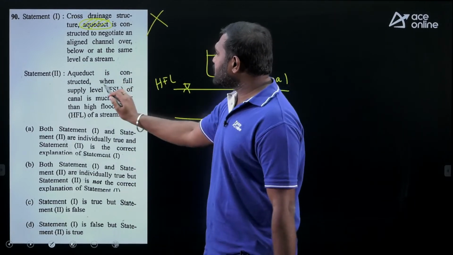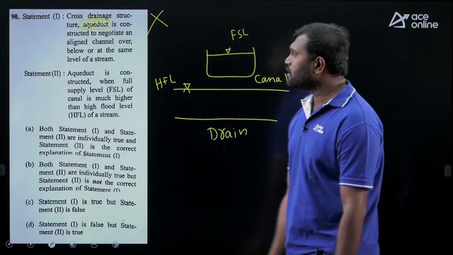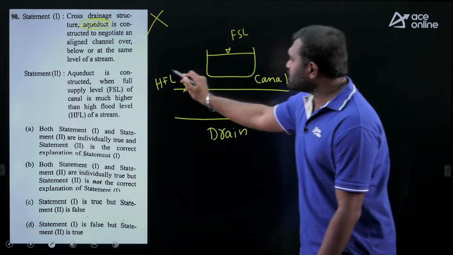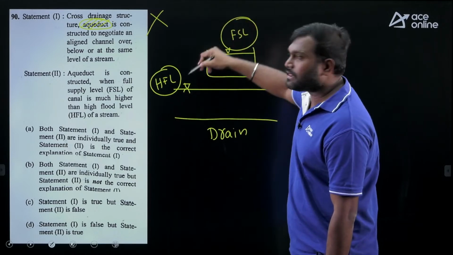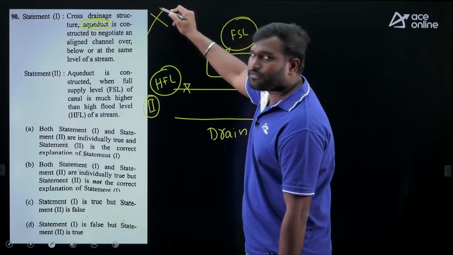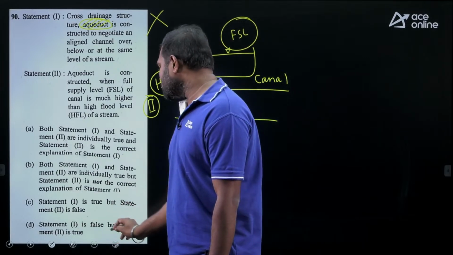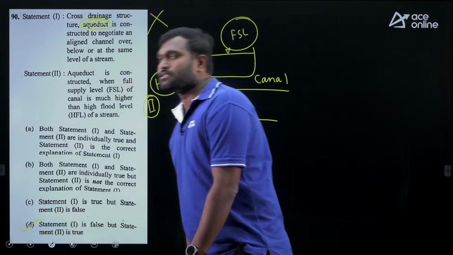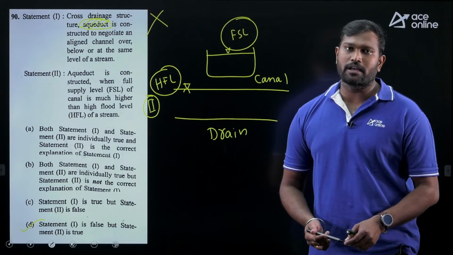Now, an aqueduct is constructed when the full supply level of the canal is much higher than the high flood level. Yes. So in the case of the aqueduct, this is the high flood level, this is the full supply level. Full supply level is much higher than the high flood level. So statement 2 is correct. Statement 1 is false and statement 2 is true. The correct answer is option D. So that's all for environmental engineering, open channel flow, hydrology and irrigation.